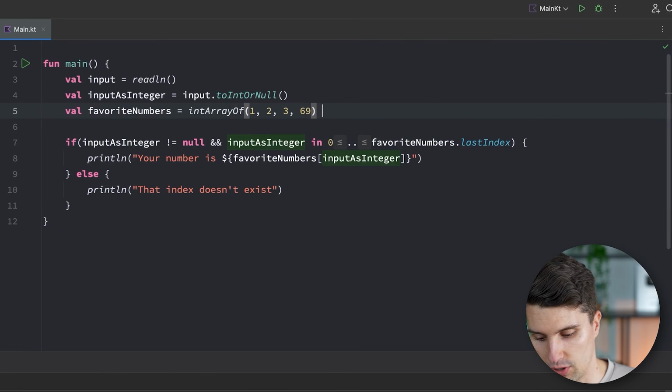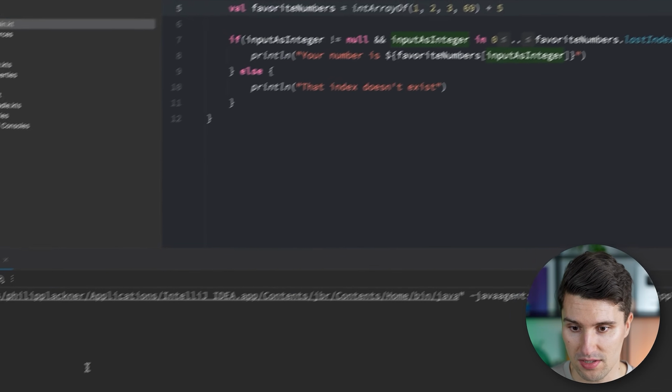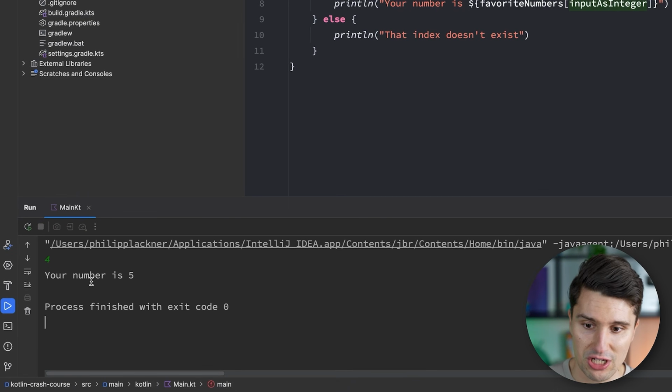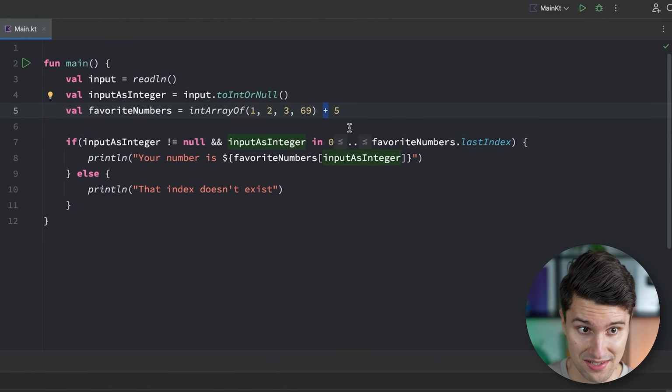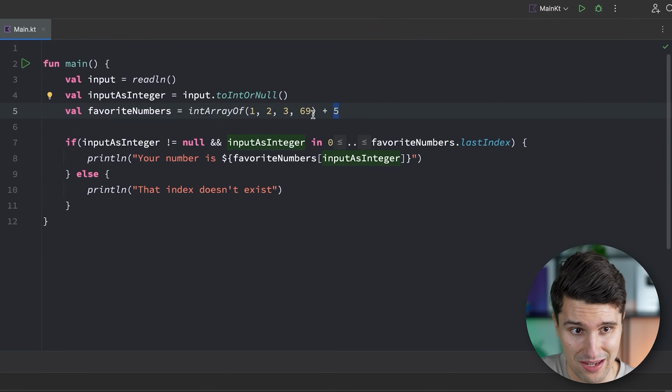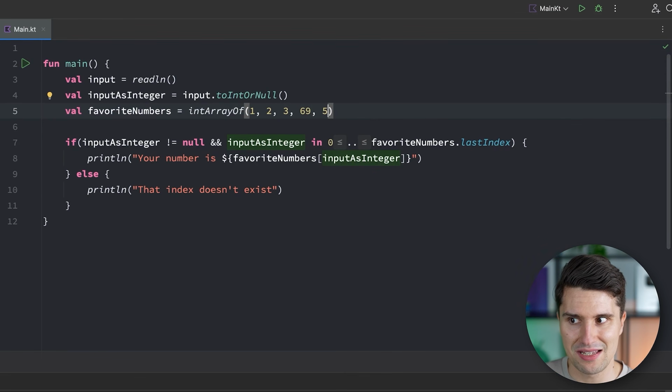Technically, what we could do is we could say +5. So the plus operator also has some sort of behavior for arrays. If we do this and rerun this, pass in 4 here, it will actually give us the number is 5. So in the end, what the plus operator for arrays does is it does add the number to the array. So this is the equivalent to this, but still, once an array has been created, its size is fixed.